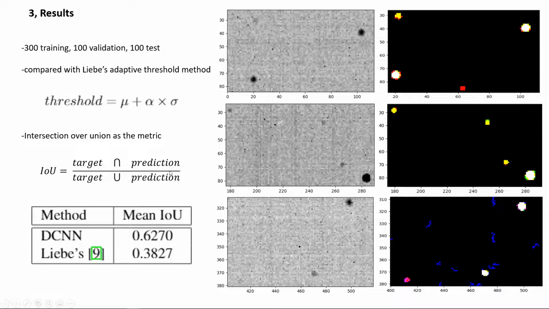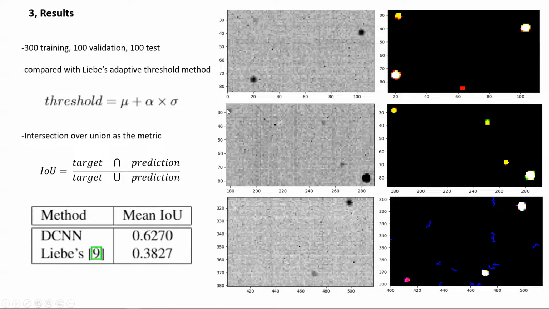The advantage of the DCNN method can be further illustrated on the images here. The pixels with white color represent those detected by both the DCNN method and the adaptive threshold method. For those stars that can be detected by the threshold method, the DCNN method can not only detect them, but also detect the boundary pixels of the stars. And the yellow color means it is only detected by the DCNN method.